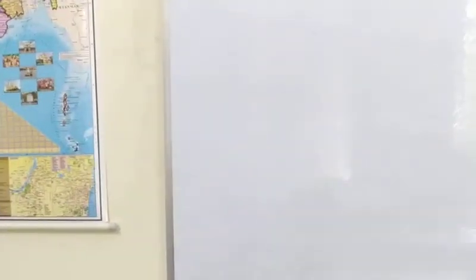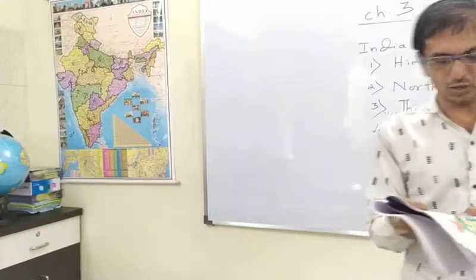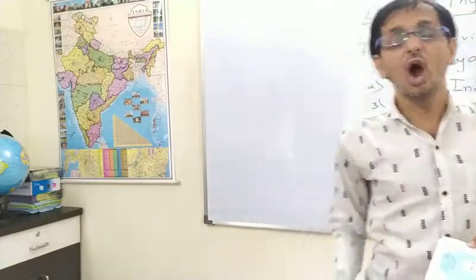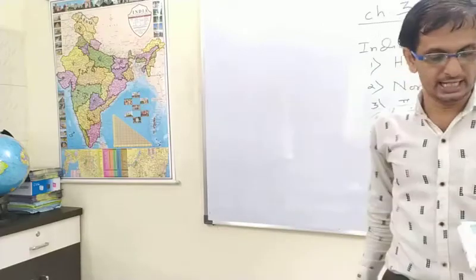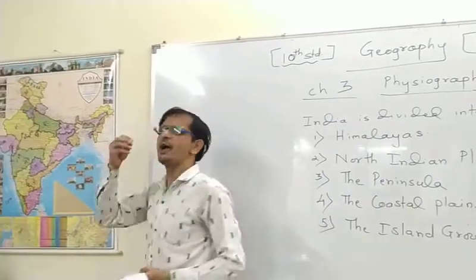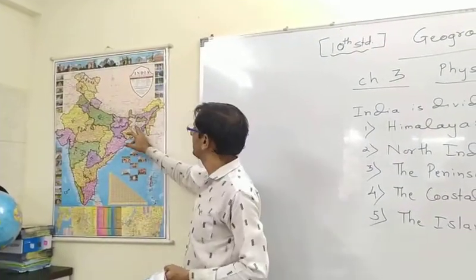Now, which mountain demarcates the deep plains of Brahmaputra? Actually, the question is about which region or which states demarcate the deep plains of Brahmaputra. Everybody knows this is the Brahmaputra region.